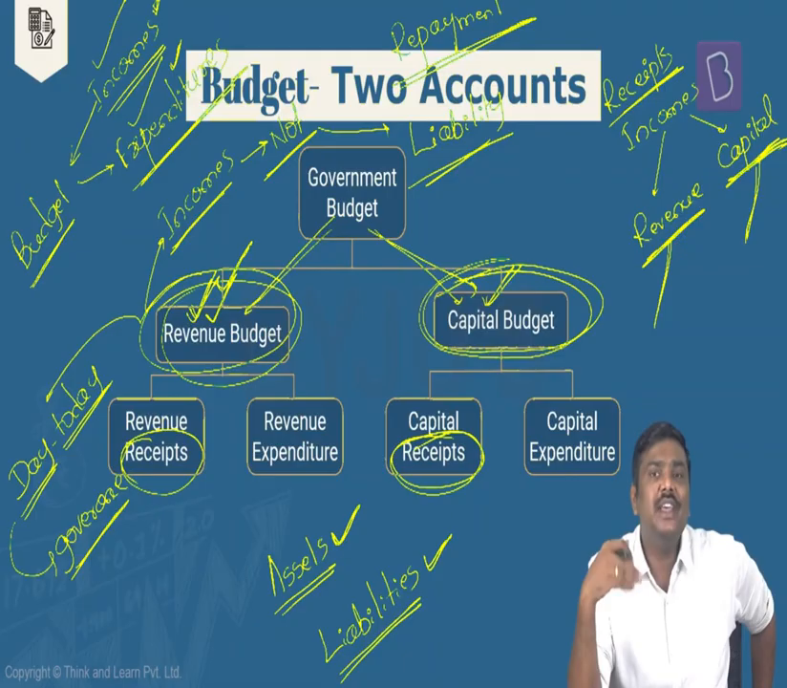In the revenue side, when you talk about revenue receipts, these are the incomes which are collected and there is no repayment liability on the government on these particular incomes. They are simply going to collect it. That's it. The government will not repay this particular amount back.